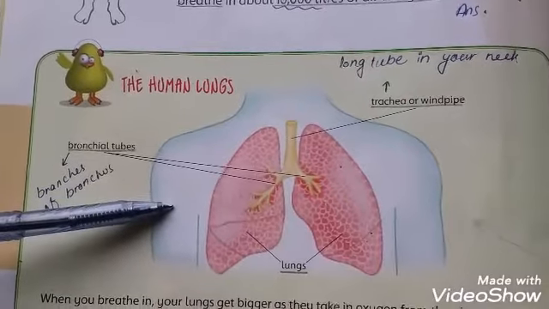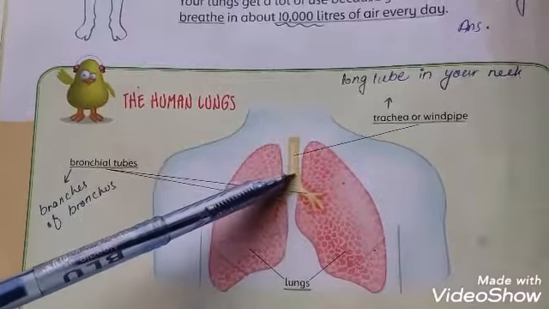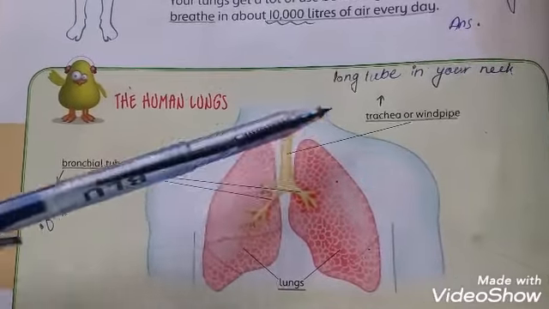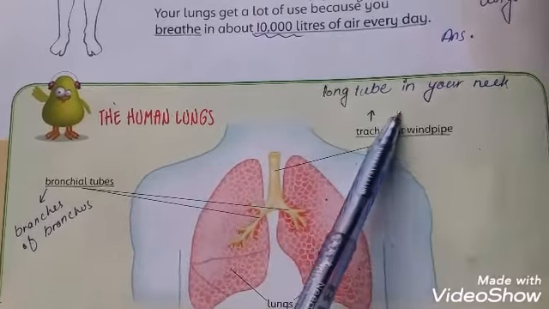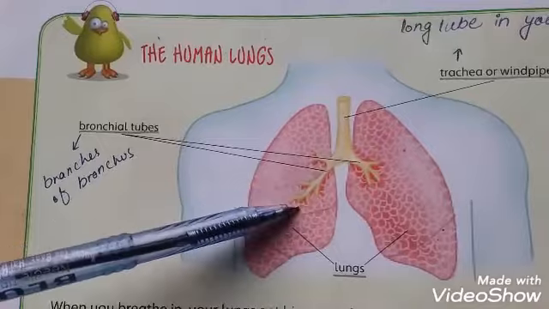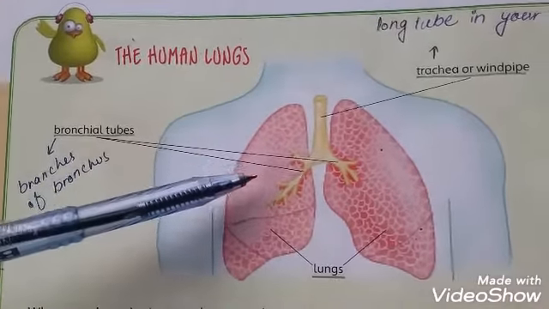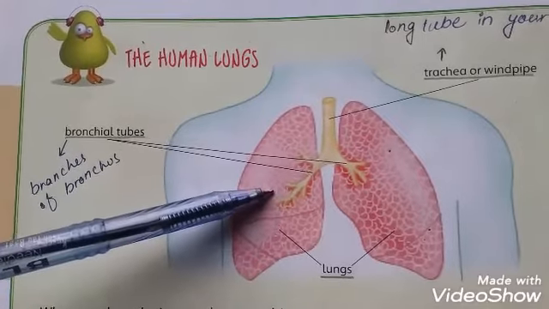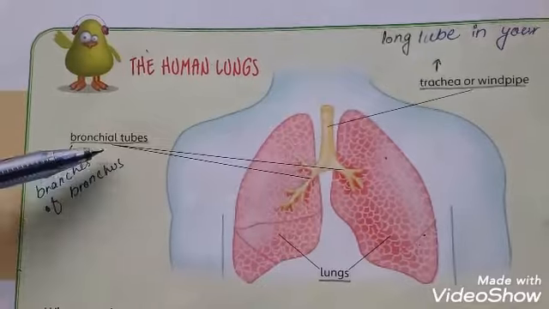This is the structure of the lungs. 2 lungs, left and right. This is a long tube in your neck which we call the trachea or windpipe. A long tube in your neck, and this is the bronchial tubes. When the trachea or windpipe divides into smaller tubes, we call them bronchial tubes, branches of the bronchus.